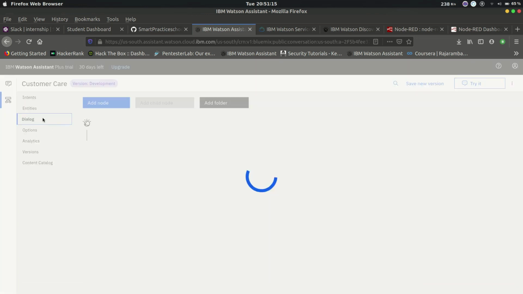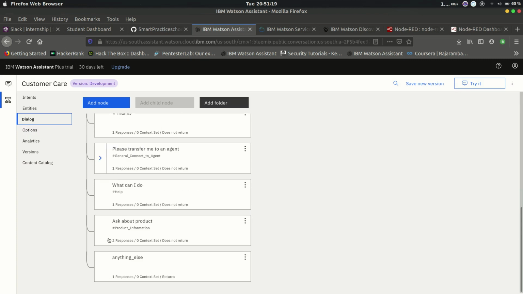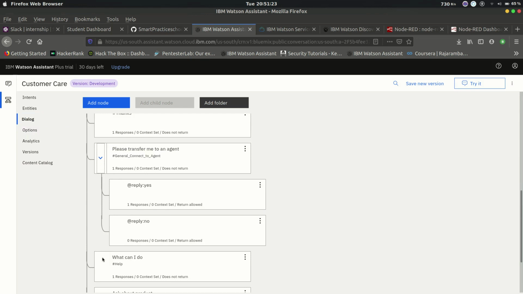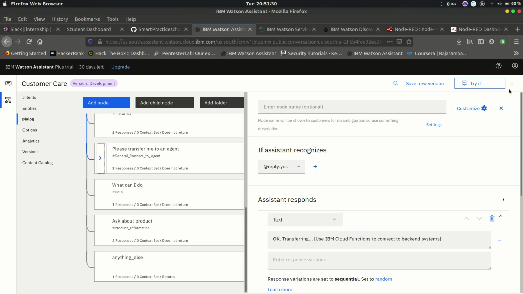So in dialog you have to create the flow, like this is a flow. These all are flows. Let me open one. This is an entity: reply yes, reply no. These are entities, and they start with the @ symbol. Let me try this one. You just have to click on try.